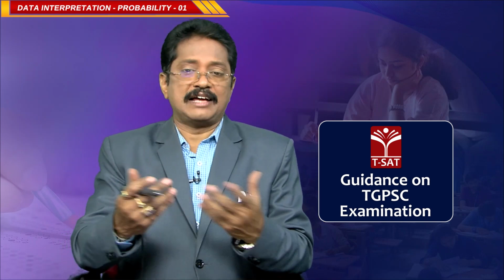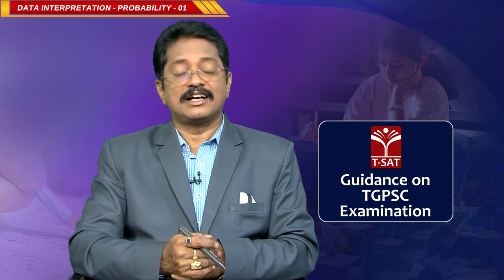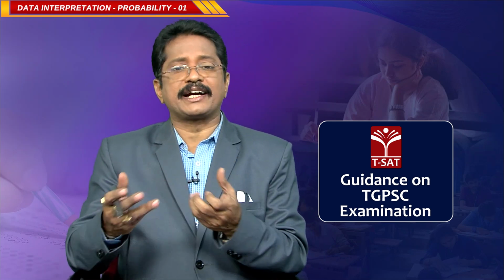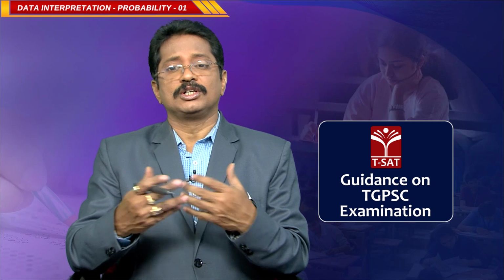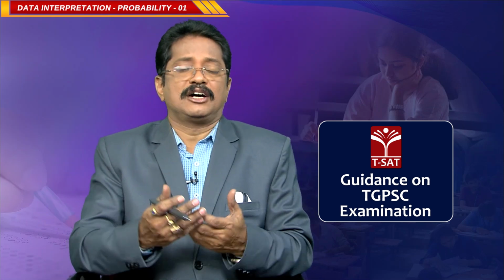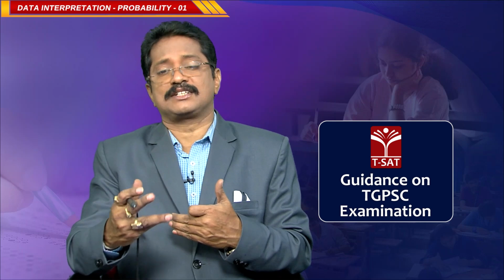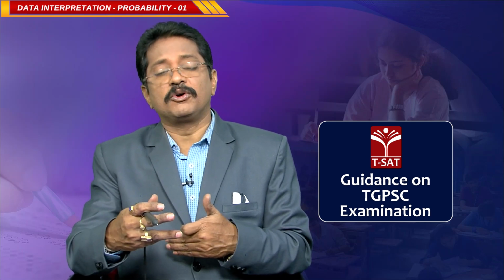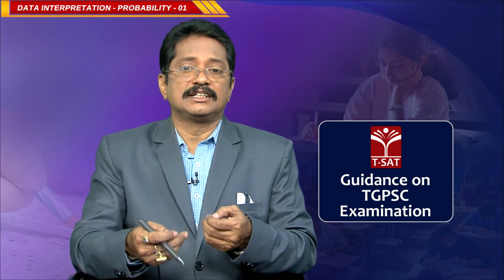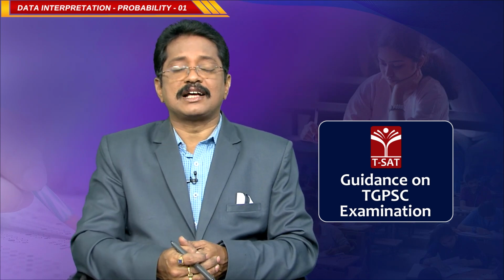Now I will discuss what kind of questions they will ask based on this. When you want to start a game, there are 2 teams, for example in cricket, and we decide who will bat first by tossing a coin.